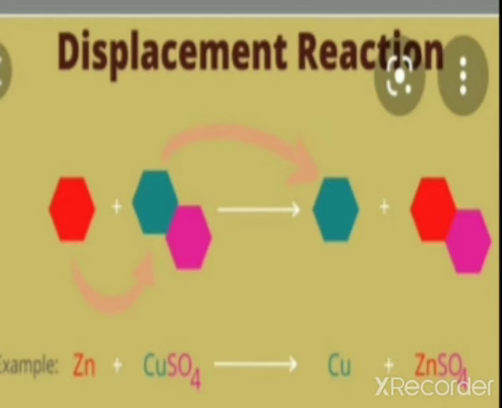As you can see in the example, zinc reacting with copper sulfate solution gives copper plus zinc sulfate solution. Here the copper sulfate solution reacts with zinc. Zinc is more reactive than copper. That is why zinc displaces copper from copper sulfate and forms zinc sulfate solution.